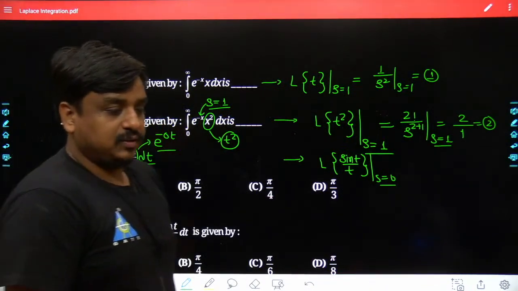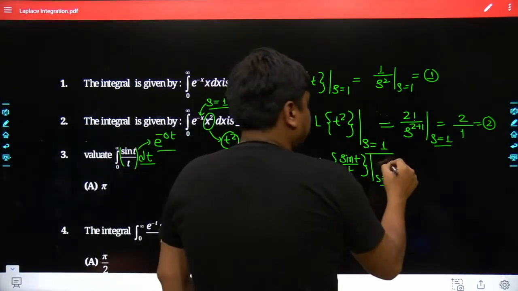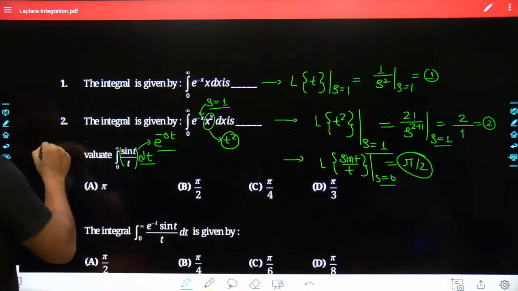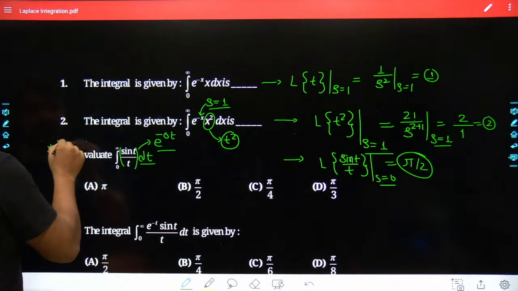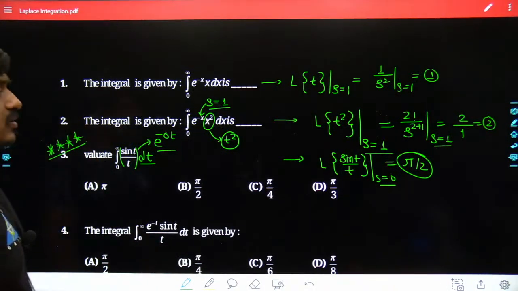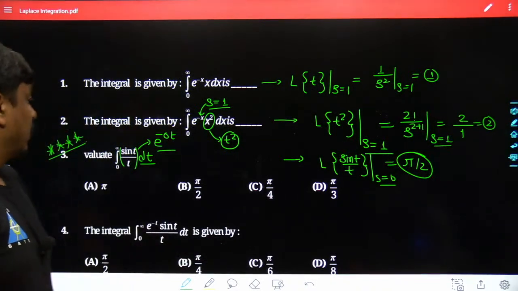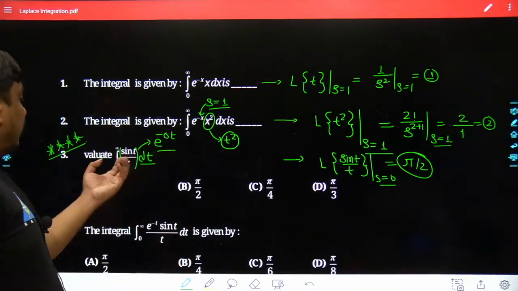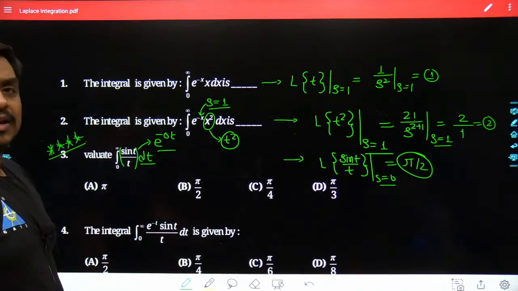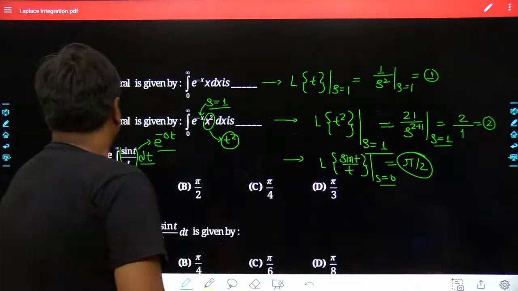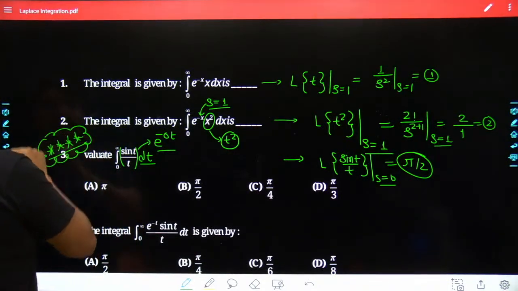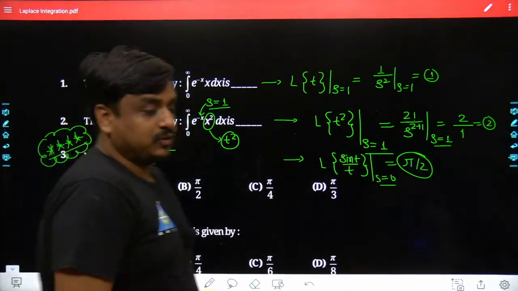Yes, no? Yes. So all of us have got the correct answer, and that had been pi by 2. And keep in mind, for electrical, electronics and instrumentation, this question has been repeatedly asked. Even they are not changing the variables, the same problem they keep repeating in the GATE examination. So the result of the integral of sin t divided by t from 0 to infinity must be hearted by all of us.